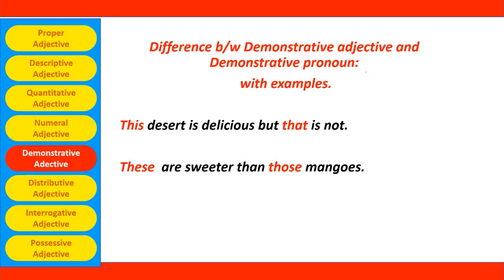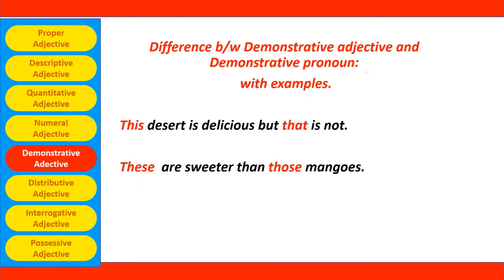This dessert is delicious, but that is not. Here, this dessert is pointing to, it is describing a dessert. This dessert. So this is a demonstrative adjective. But that is not. Here, that is replacing the noun, so that is a demonstrative pronoun. Why? Because it has replaced the noun, and so it is a demonstrative pronoun.